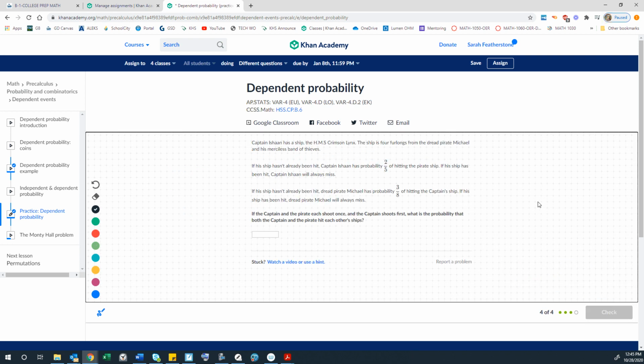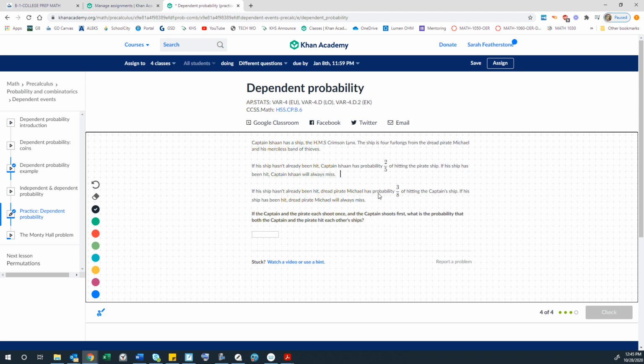Ooh, here's another lovely captain and pirate ship problem. Captain has a ship. The ship is 4 furlongs from the dread pirate Michael. If the ship hasn't already been hit, Captain Ishan has the probability 2/5 of hitting the pirate ship. If his ship has been hit, he will always miss, so that's a probability of 1.